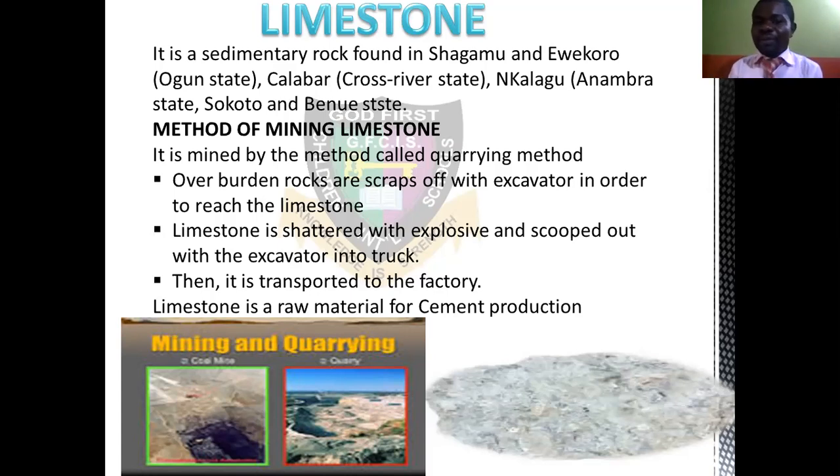When it is shattered, you scoop out the limestone, what you need inside. With the excavator, you pack them inside the truck that is supposed to take them to the destination or the factory where they will be made use of. We have the cement factory that makes use of the limestone as a raw material. So they are transported to that factory. Limestone is a raw material in the manufacture of cement, and it is very good for that.